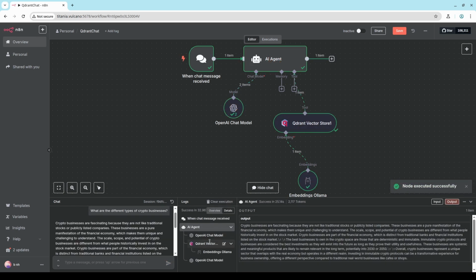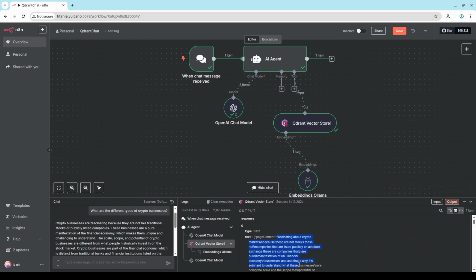I realized n8n is not meant for that. The real strength of n8n is integrations, right, with Confluence and Airtable, all these services. If you want to do a chatbot based on a Confluence wiki, probably with this it's very easy. But if you want to do this kind of workflow, I would recommend, at least for the data gathering and processing, to do it with something else that's more appropriate for the purpose.